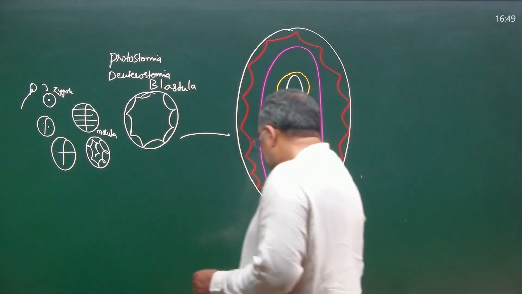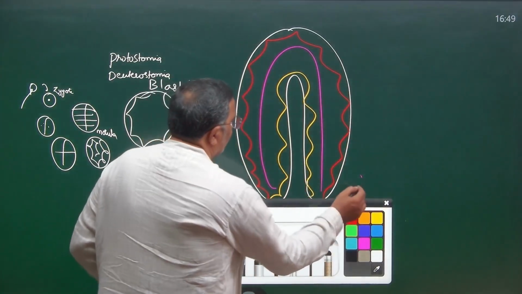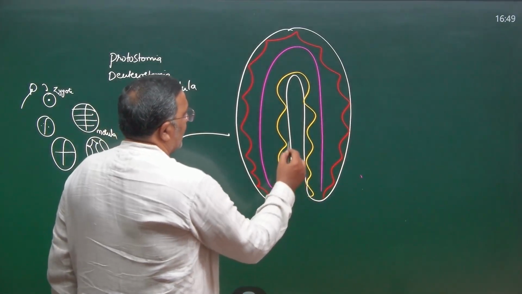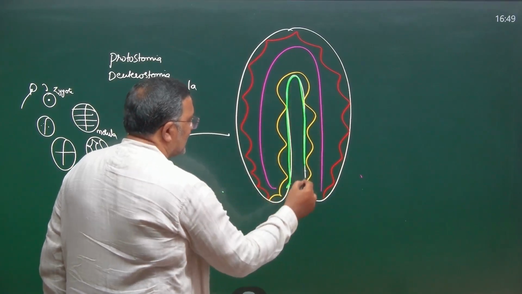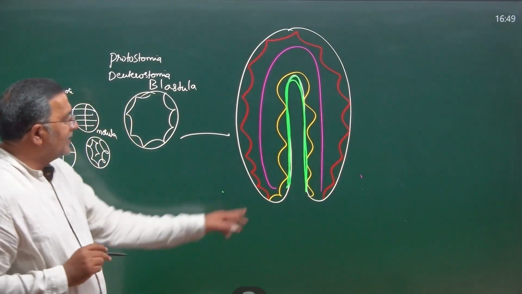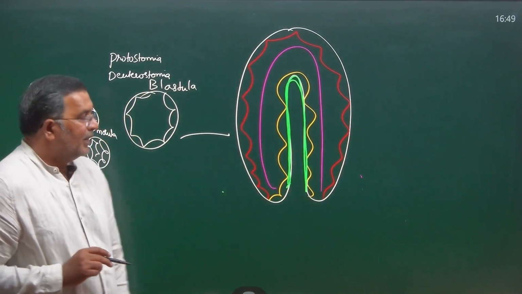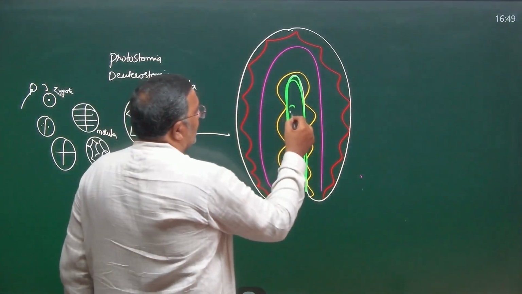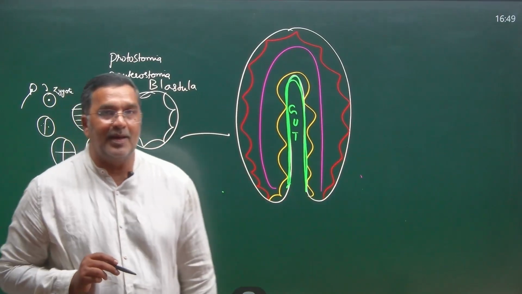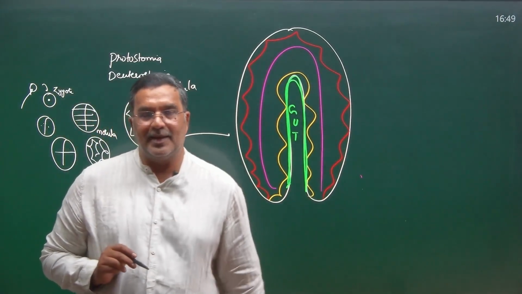Did you notice at this time we got a cavity? Here it is. A tube-like structure came, isn't it? Inside, see inside the green, there is a tube-like structure. This tube is going to form the future gut. You may call it archenteron, the primitive gut named archenteron.